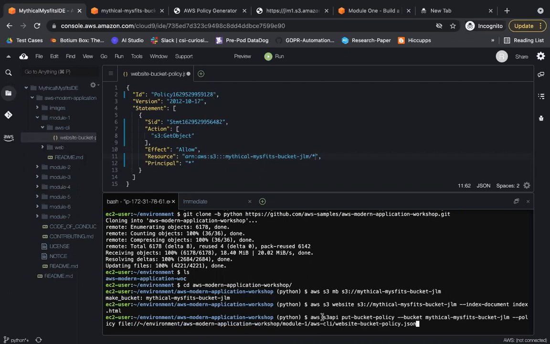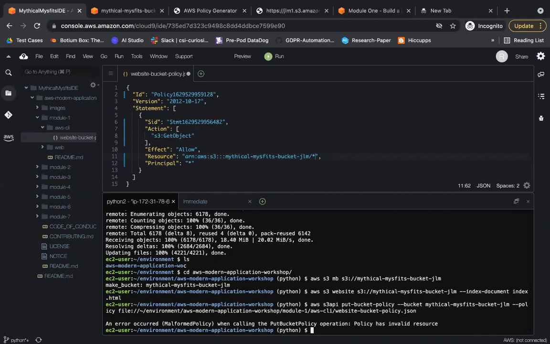And why did I have to generate my policy? Because when I was practicing this particular demo, I found that the structure of the policy was incorrect. So that's why it was giving me an error. Oh, still it's saying it's invalid. What is it that I'm missing?